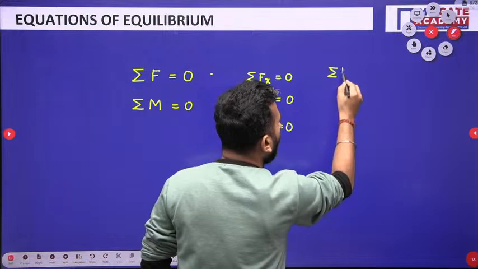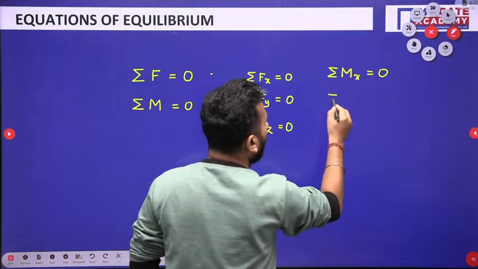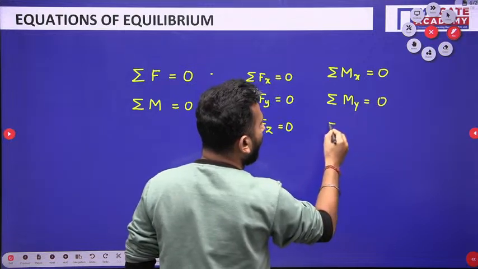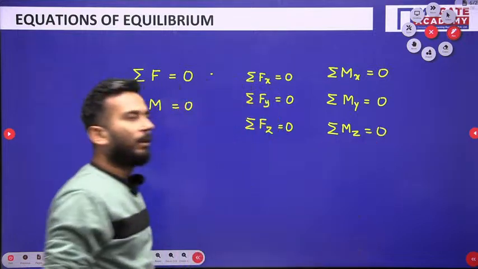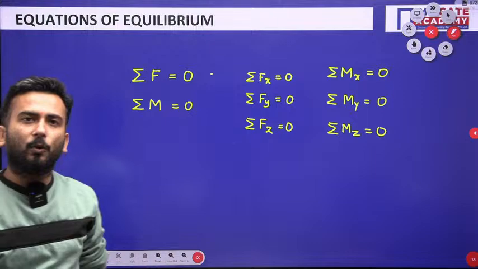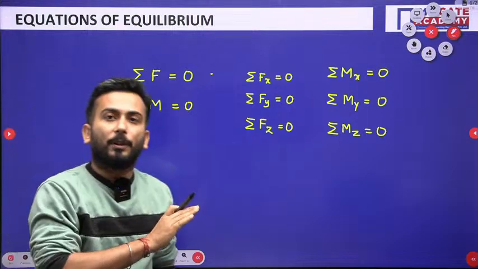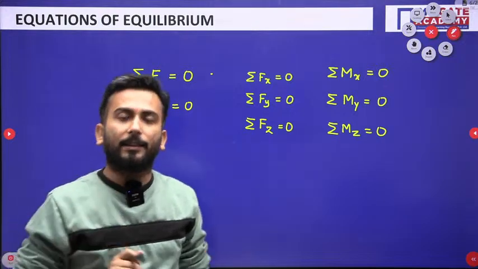Summation of moment along the x-axis will be 0. In the y direction there should be no moment, and in the z direction there should be no moment. Along all the directions there should be no moment.